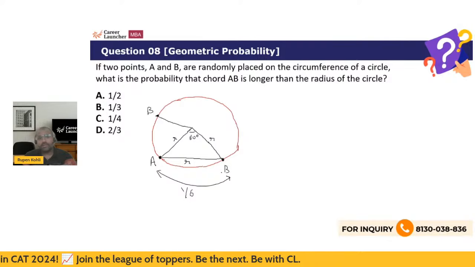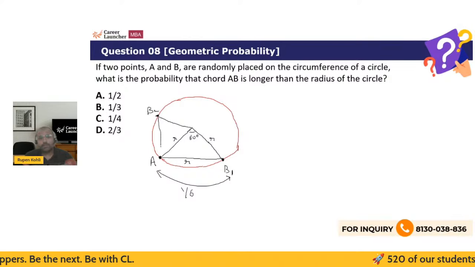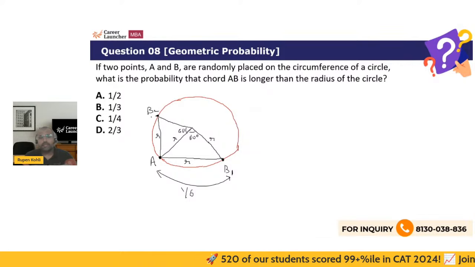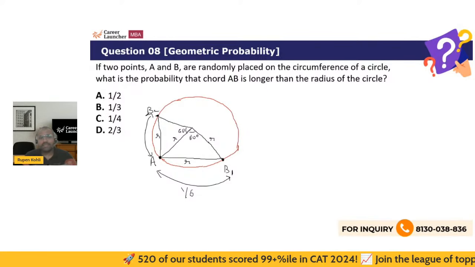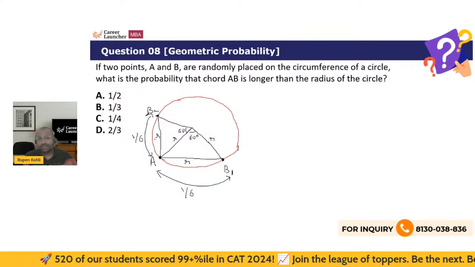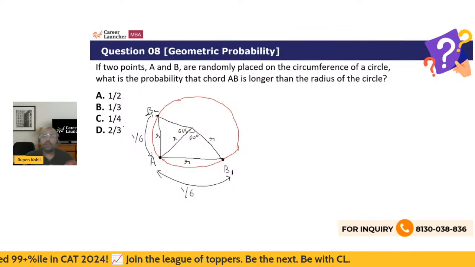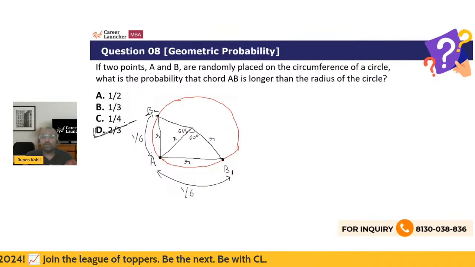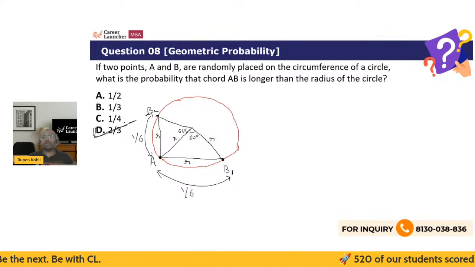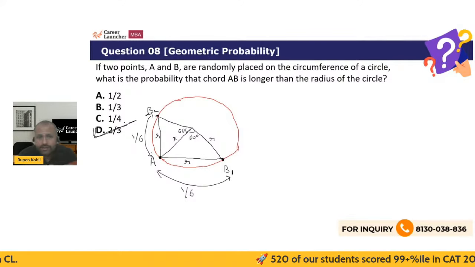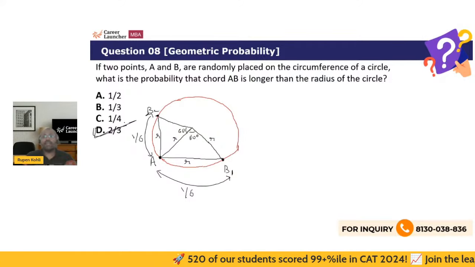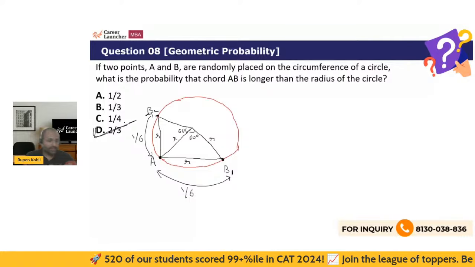This is let's say B1, this is B2, and again the same thing: chord AB equal to r, this angle being 60 degrees, this being 1/6. So this 1/6 and 1/6, total 1/3 of the circumference, is the unfavorable region. So the remaining 2/3 of the circle is the whole available region to place the point B, and then the chord length will be more than the radius of the circle.